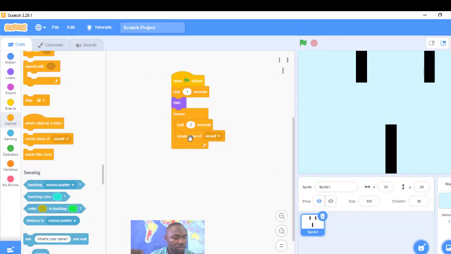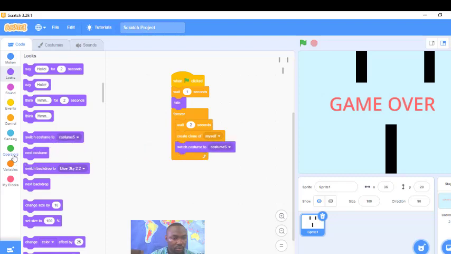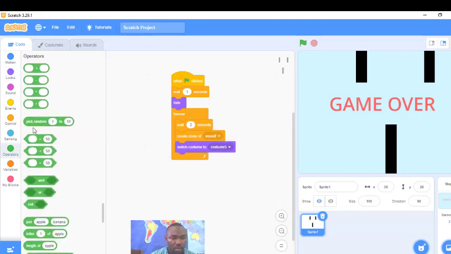Then switch costume, go to look, switch costume. This time around, switch costume is going to pick random. So I'll take this switch costume and I'm going to take operation pick random 1 to 5. I have 5 costumes. Okay, so this is what I'll have.